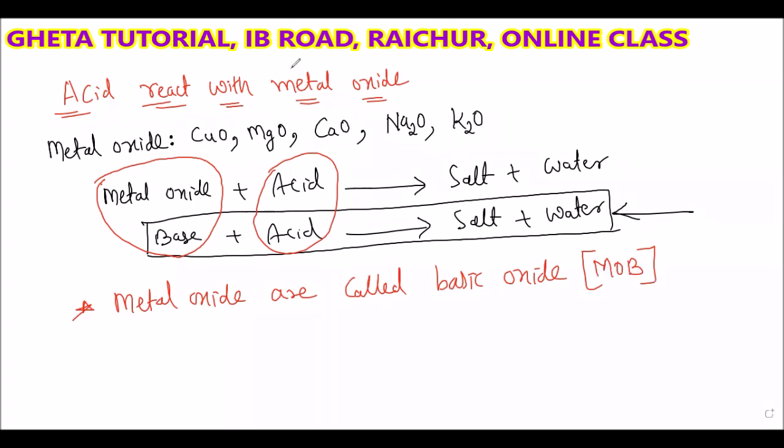M means metal, O means oxide, B means basic oxide. So MOB: metal oxides are basic oxides.